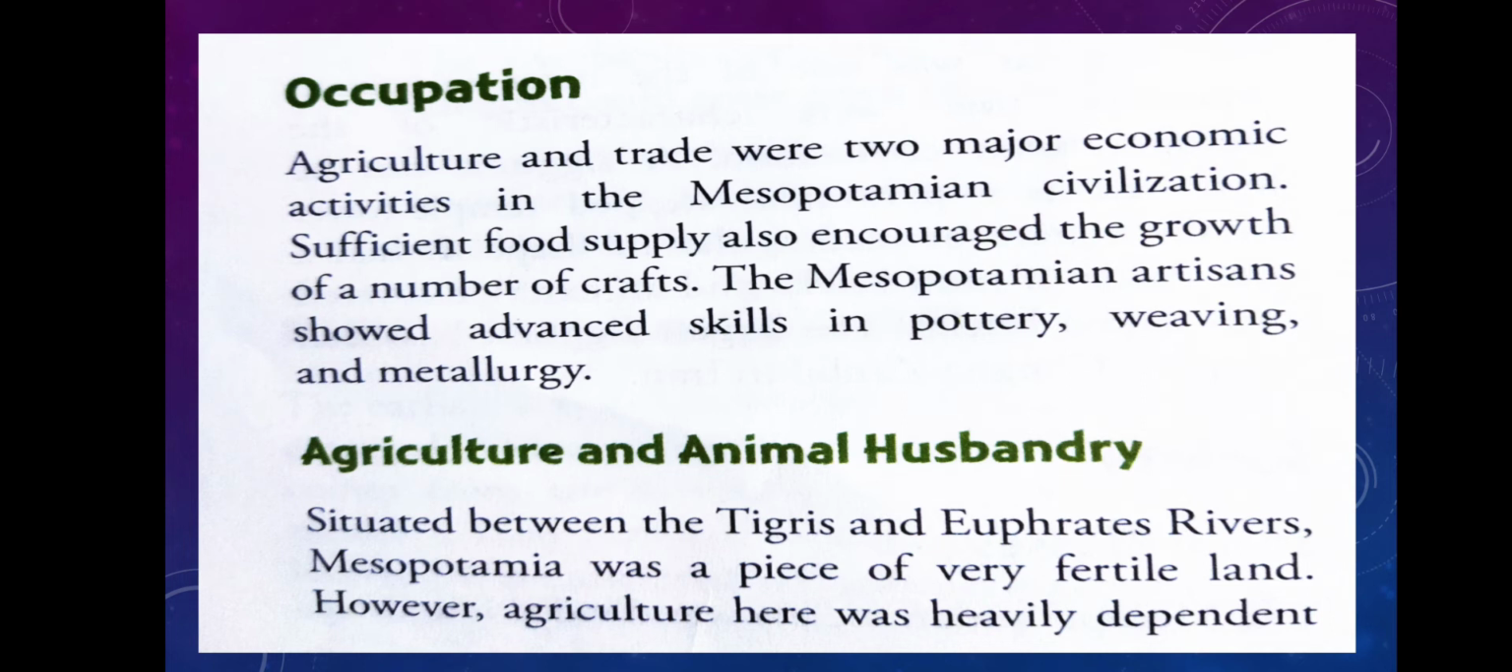Why the Tigris and Euphrates? Because, as we discussed in the first chapter, the Mesopotamians emerged in between the Tigris and Euphrates rivers only, where fertile soil is very much available. That's why it was very useful for agriculture. That is one of the reasons.